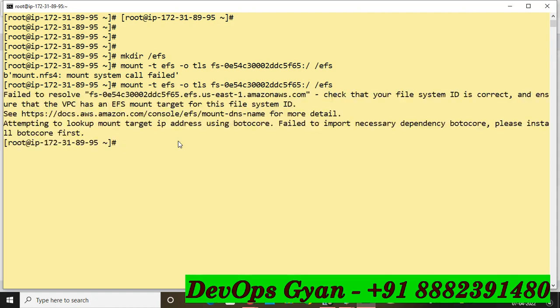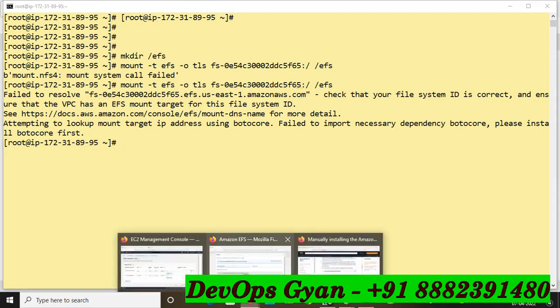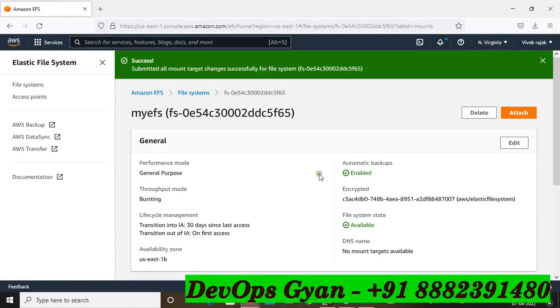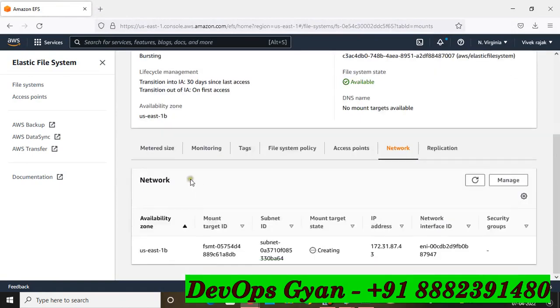Now use your command and efs. So friends, you can see it failed to resolve US East 1B. Okay, the file system has changed. Why? Because we deleted it. One more time, go and refresh your page.